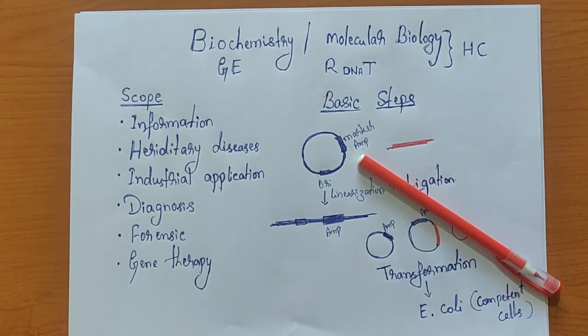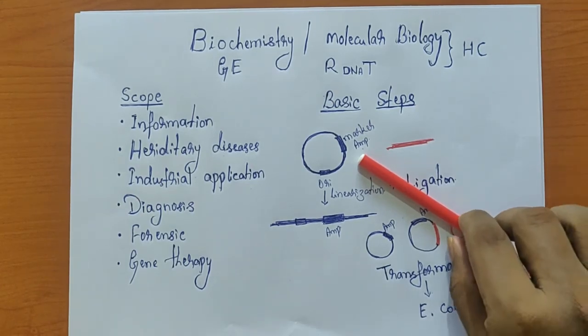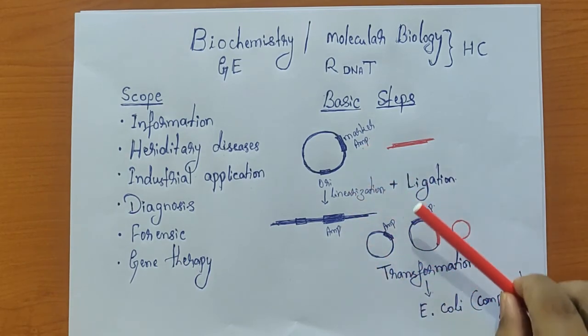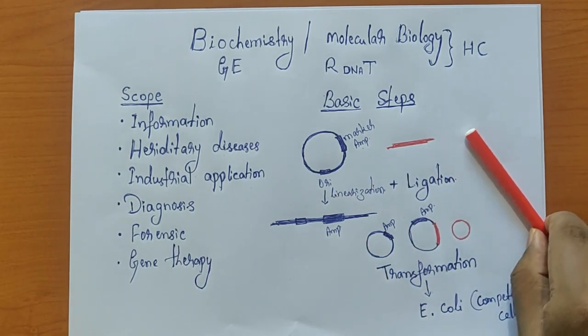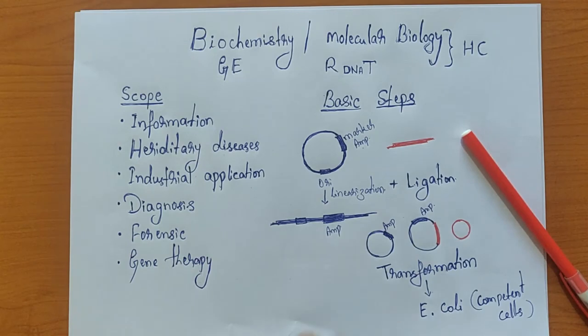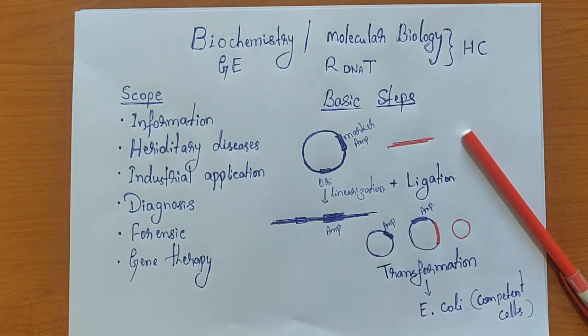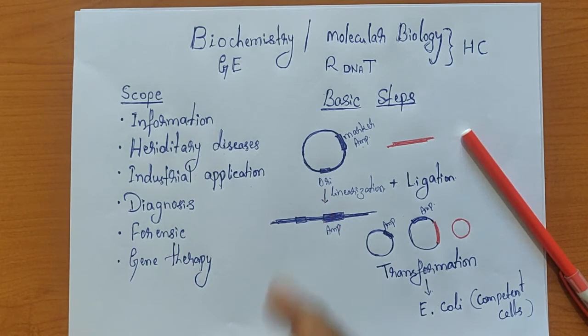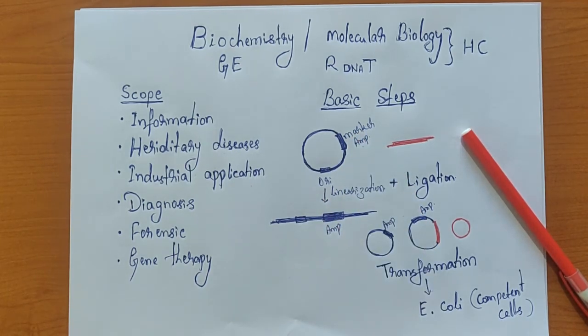Probably we will try to understand the use of this marker gene in the subsequent steps. So now the basic requirement is a DNA of our choice. Another one is going to be the vector DNA which suits a particular host. This vector DNA has an origin of replication. Another one is going to be the selection marker.